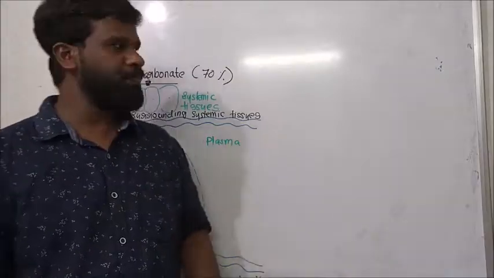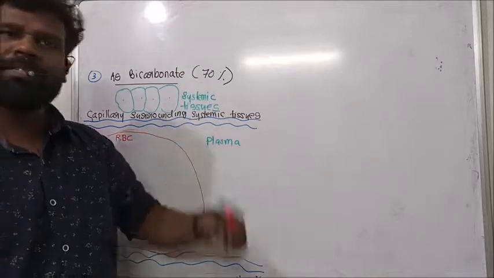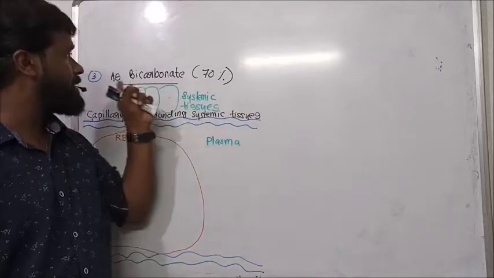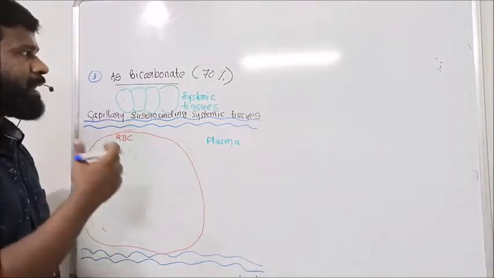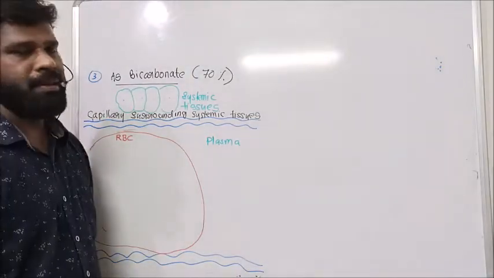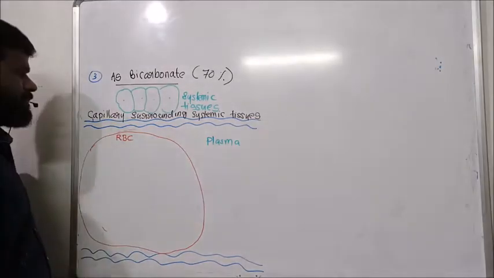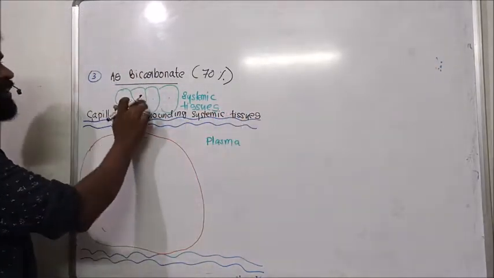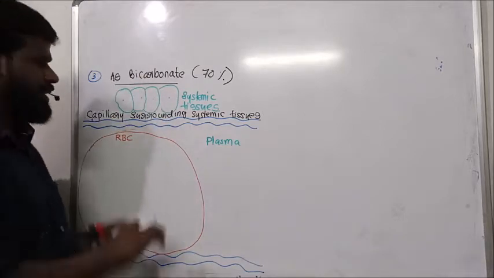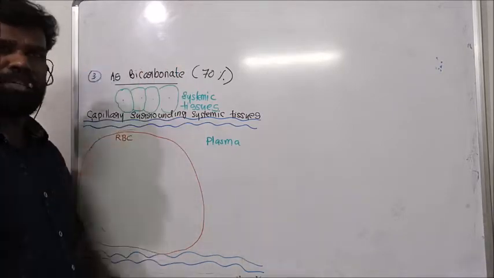Then third form. About 70% of carbon dioxide is transported as bicarbonate. See, suppose this one is a capillary surrounding the systemic tissue. The capillary passes through the systemic tissue.